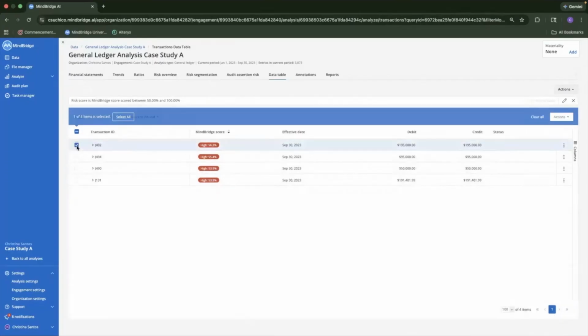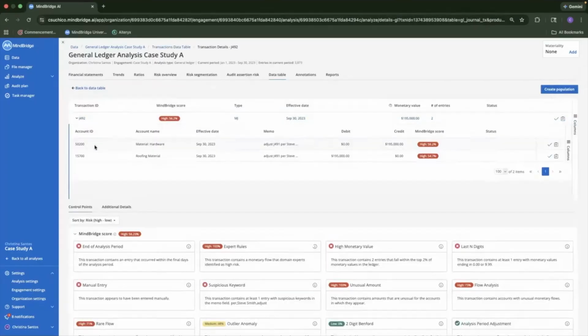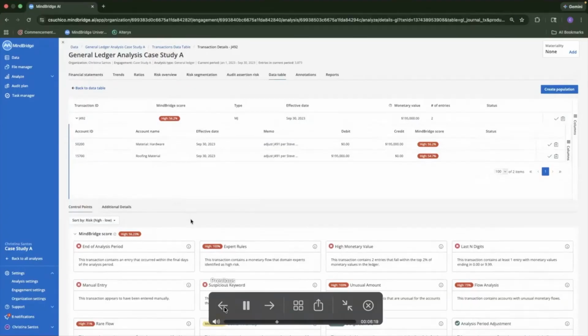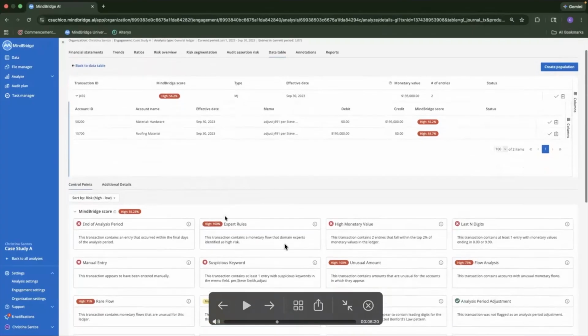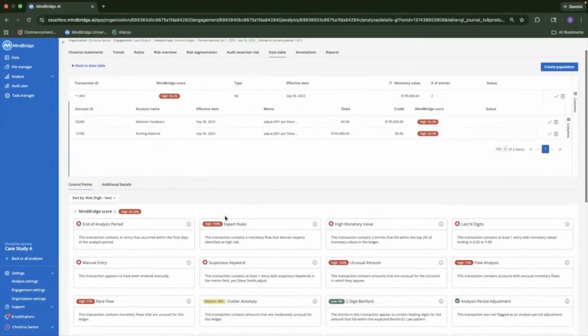There are 4 high risk transactions that we found. This one was adjusted on September 30th. The original transaction was done on May 8th of 2023. The original transaction was a total of $219,979. And then this transaction was done on September 30th, and it was an adjustment for a prior transaction done manually by Steve Smith for a total of $195,000, which is a difference of $24,979.